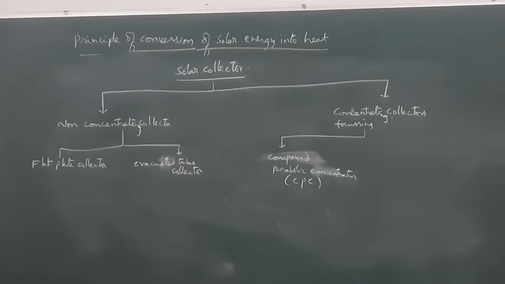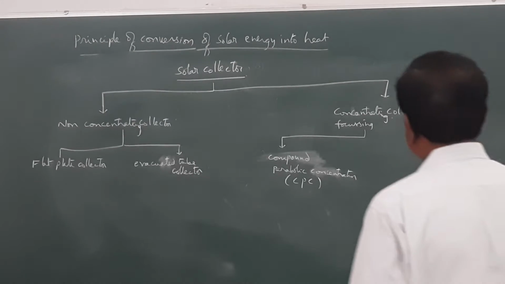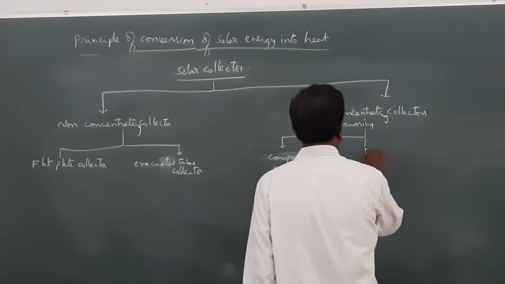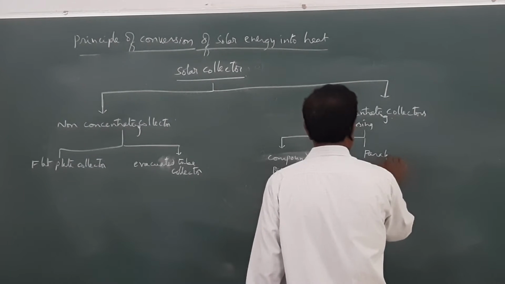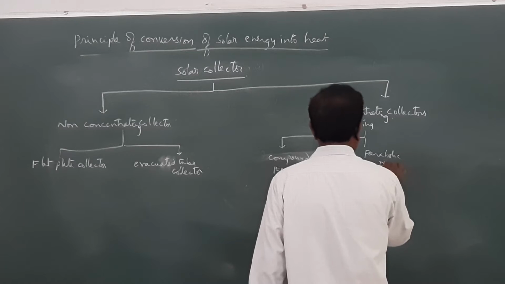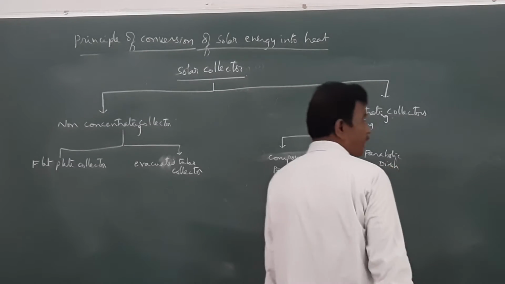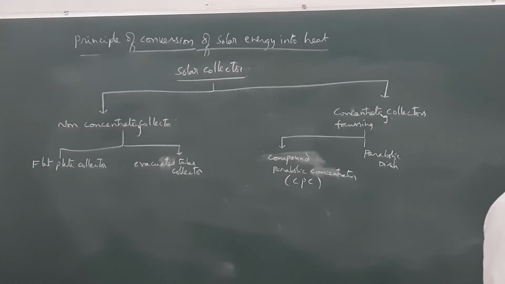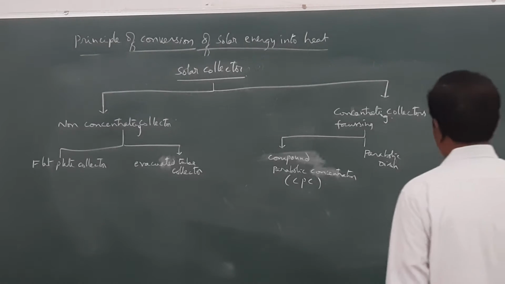Another one is called as parabolic dishes. Parabolic dish, and another one is parabolic trough.